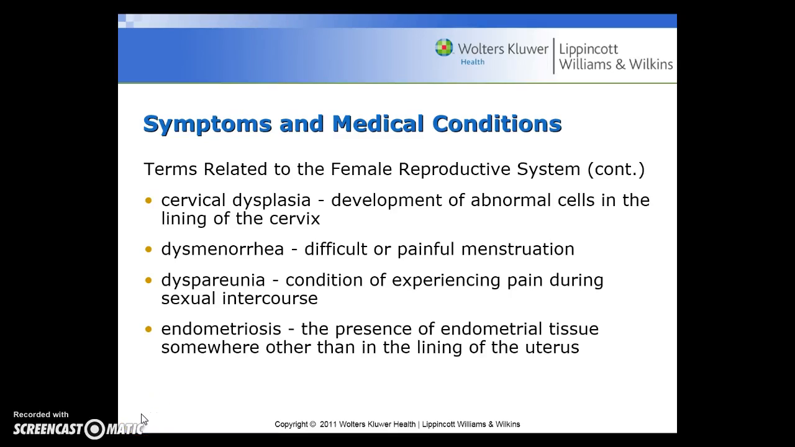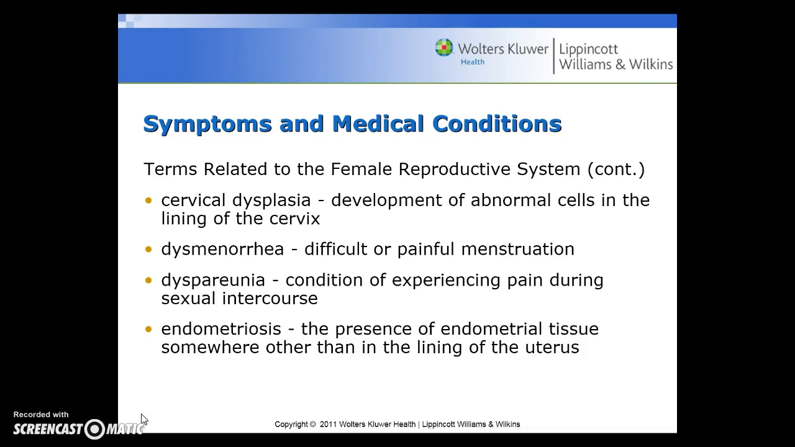This section continues with the symptoms and medical conditions related to the female reproductive system. So cervical dysplasia is the development of abnormal cells in the lining of the cervix. Dysmenorrhea is difficult or painful menstruation. Dyspareunia is the condition of experiencing pain during sexual intercourse.